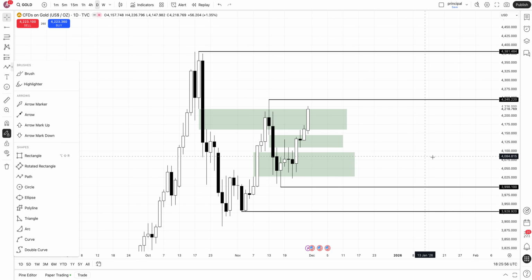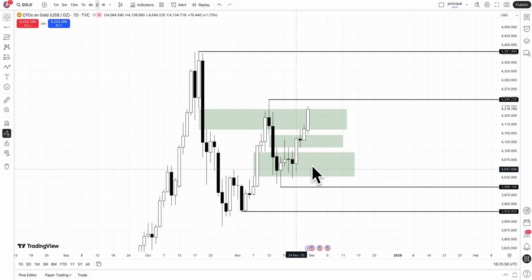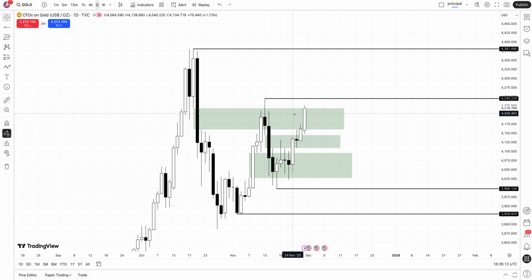At the moment we are respecting this gap. Even if we get rejected here, we might go lower, but I don't expect this level to get lost. Unless we lose this level, I still expect a continuation higher for the next weeks. To hold and continue higher or just consolidate, we need to respect this gap.